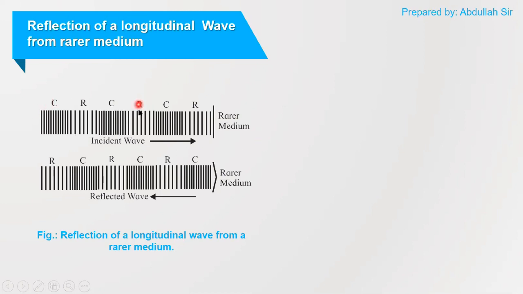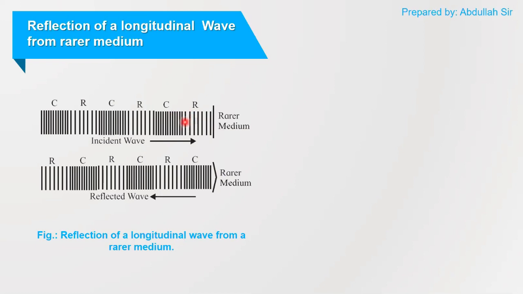Now the wave is traveling in a denser medium. That means these are the heavy particles. They will exert the force on one another. So these heavy particles will push one another, and when they arrive at an interface of a rarer medium, since it is a rarer medium, the particles are small and their mass is very less as compared to the mass of the denser medium.